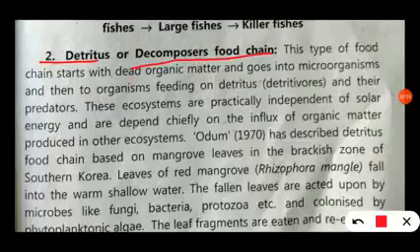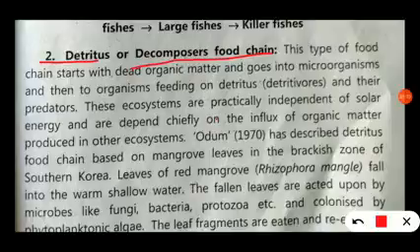But there are some detritivorous animals which feed on these fungi, bacteria, and protozoans. These detritivores are also fed on by other organisms, and likewise this food chain is formed. This food chain is known as the detritivorous or decomposer food chain.